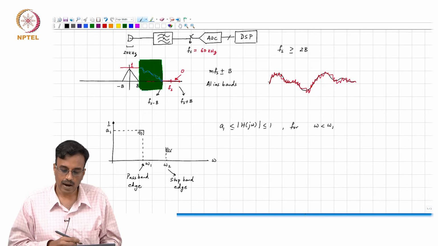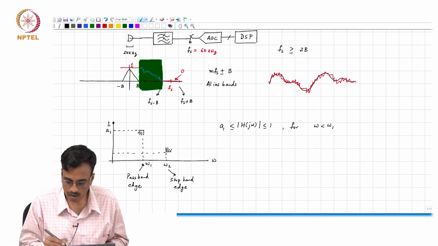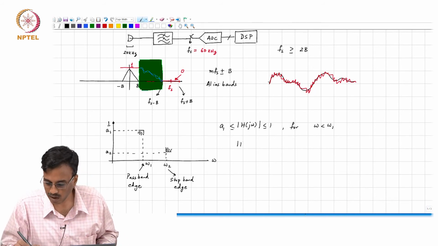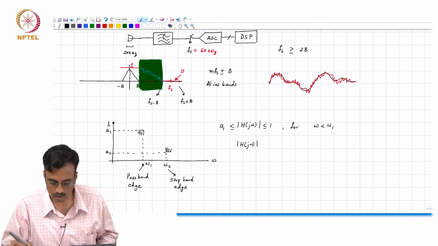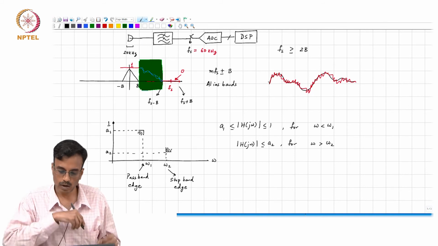All right, and this is A2, and basically you say, I want mod of H of j omega to be less than or equal to A2 for omega greater than omega 2.